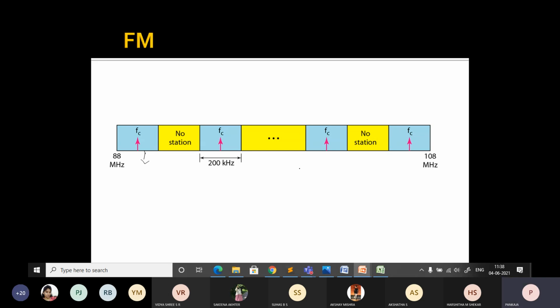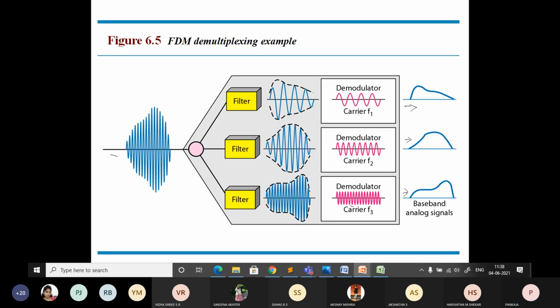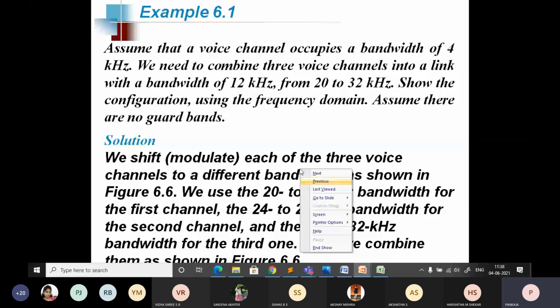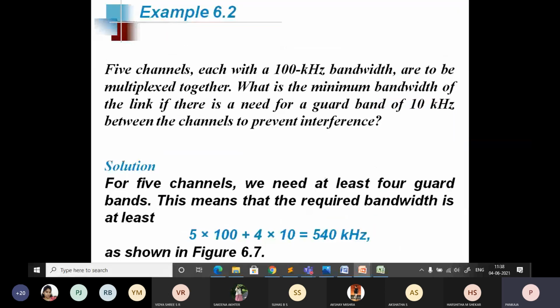Okay, it is just a simple method of multiplexing and demultiplexing. So before going to the problems, we have problems here.